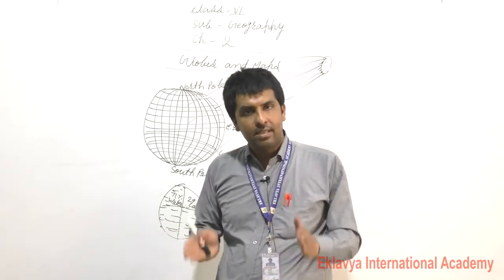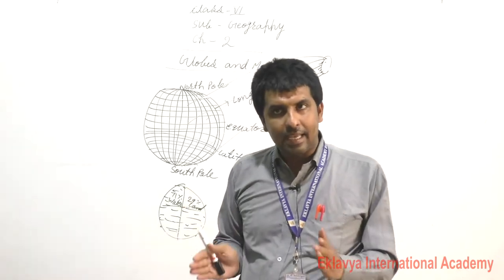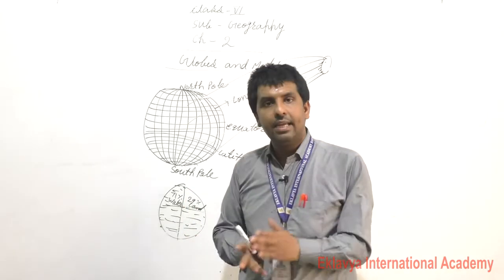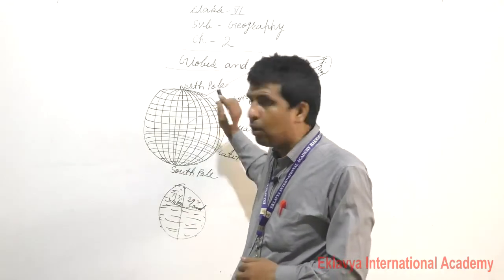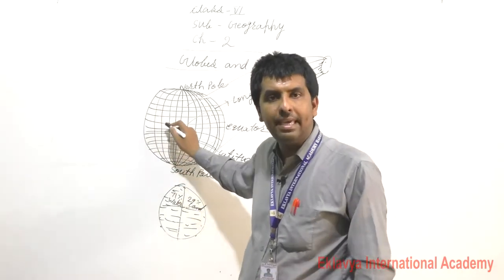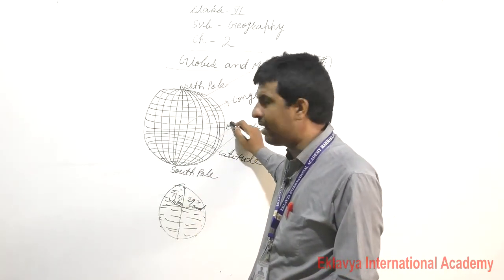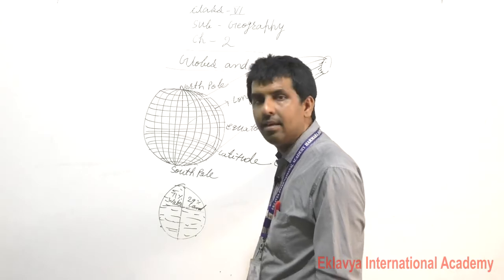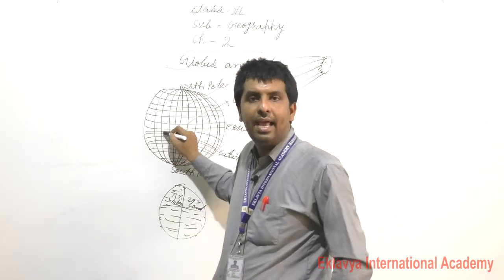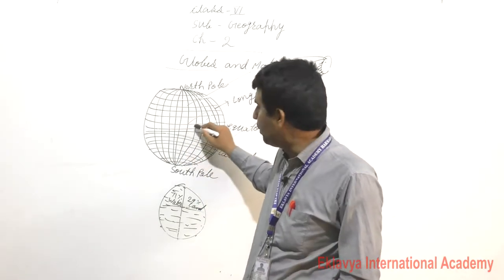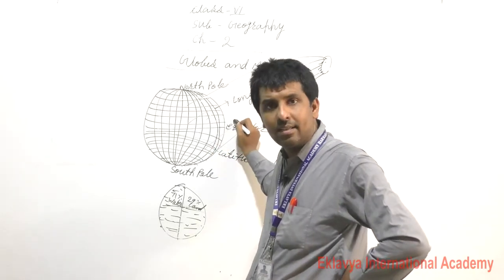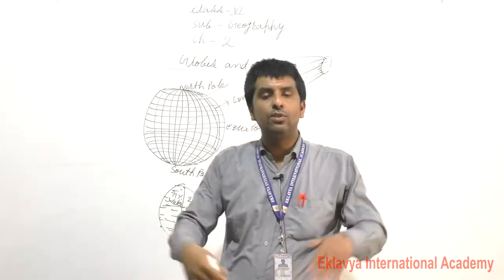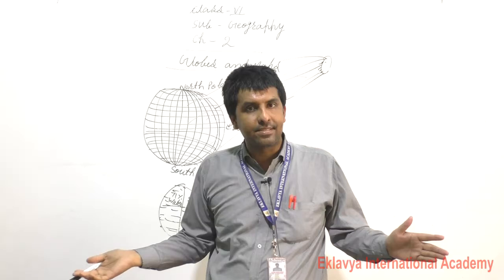I hope that in this chapter you have studied what a globe is. A globe is a spherical model of the earth, so with the help of a globe you can gain knowledge about the earth. The earth is known as the blue planet.